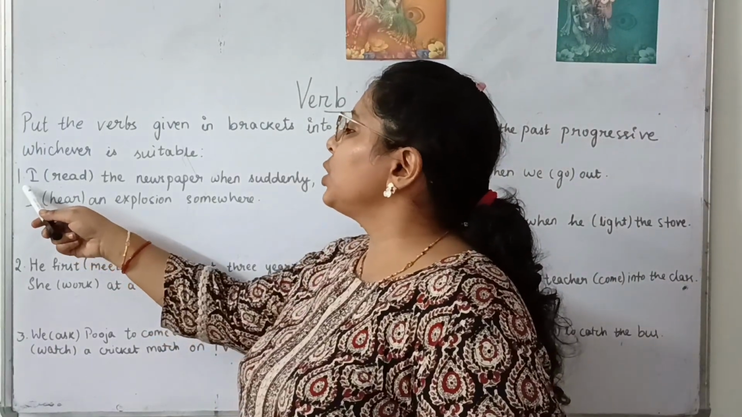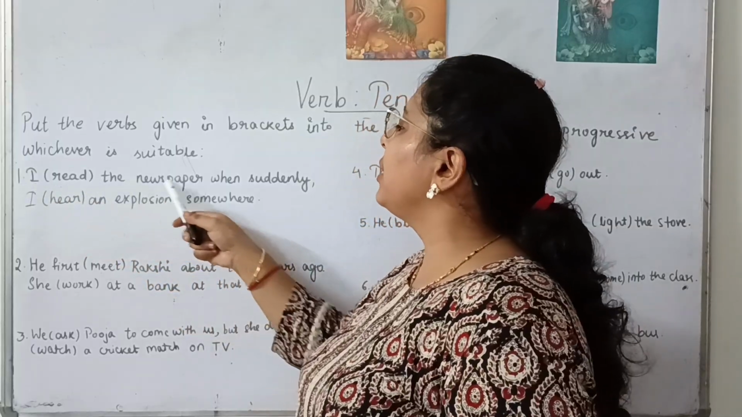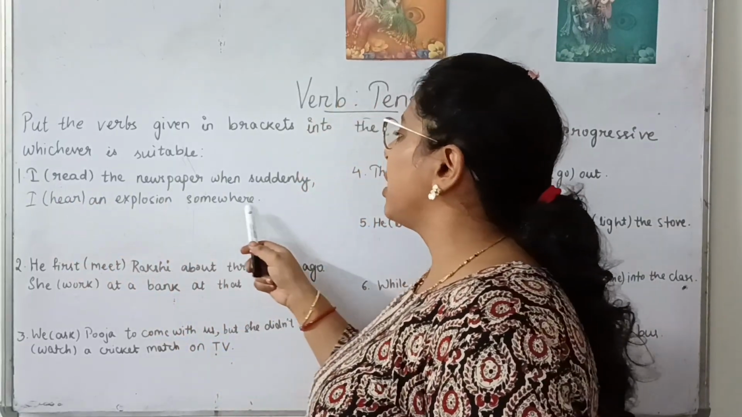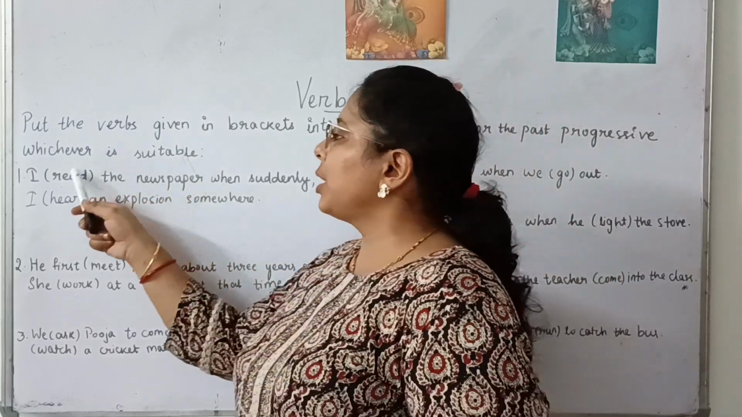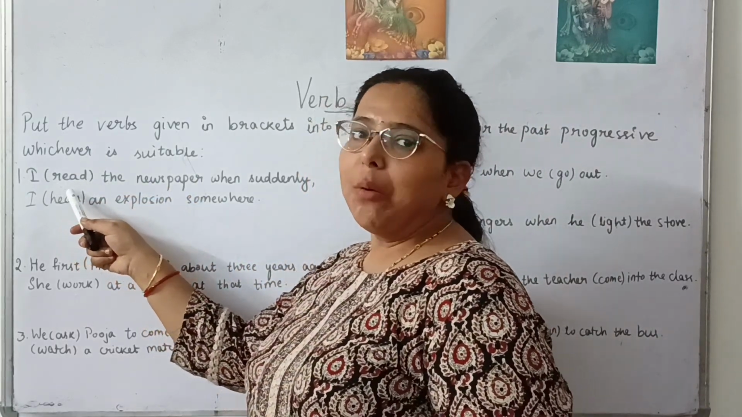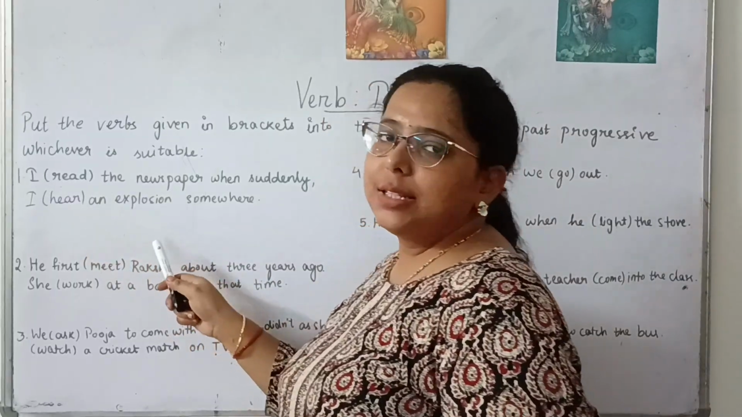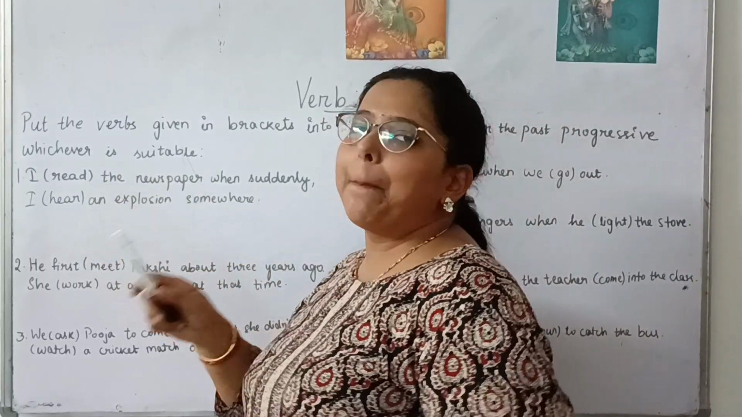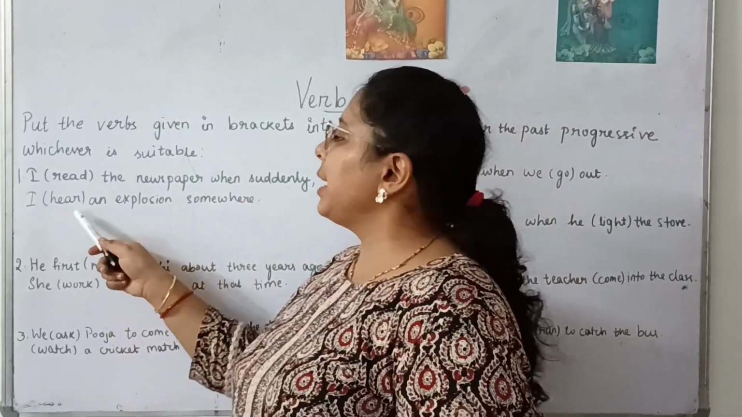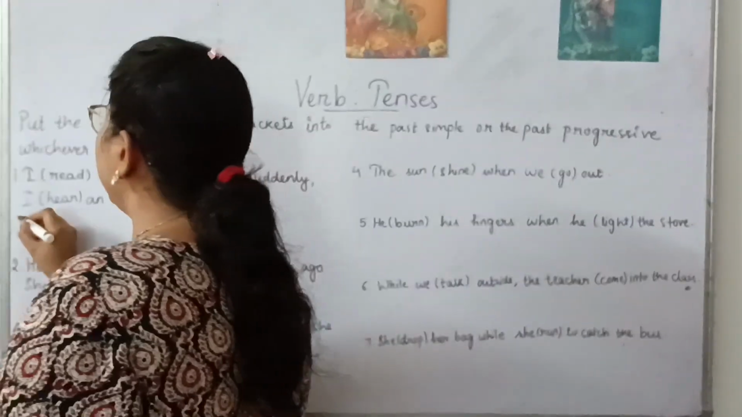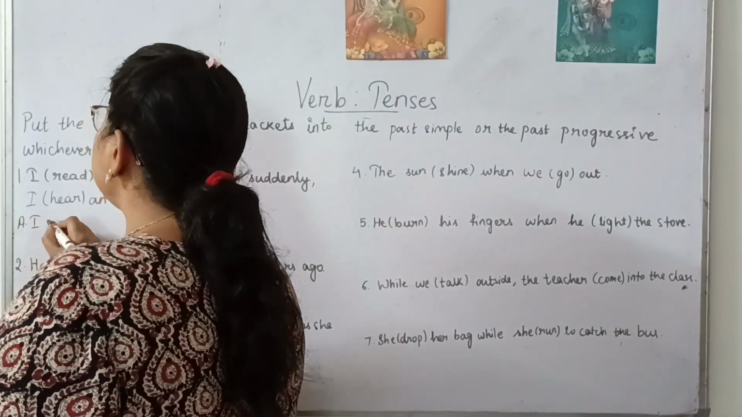So number one question here is, I read the newspaper when suddenly I hear an explosion somewhere. So something was in the progressive form in the past, and when something happened in the past, so the first one will be in the past progressive and the second one will be in the past simple. So what will be the answer here? I was reading.